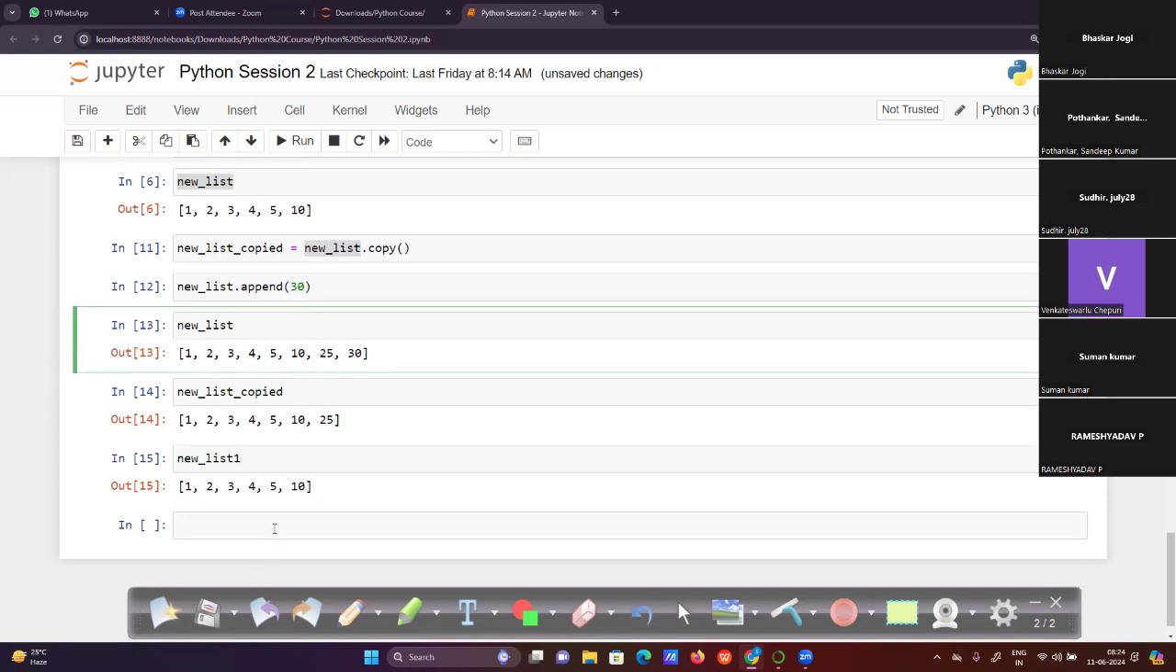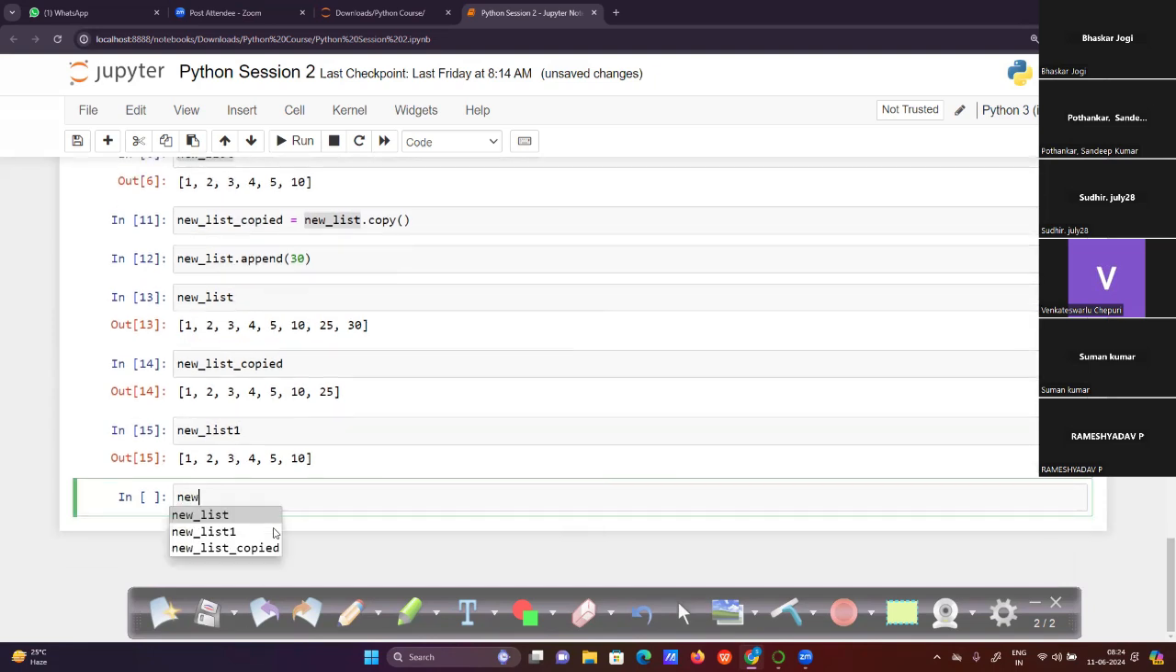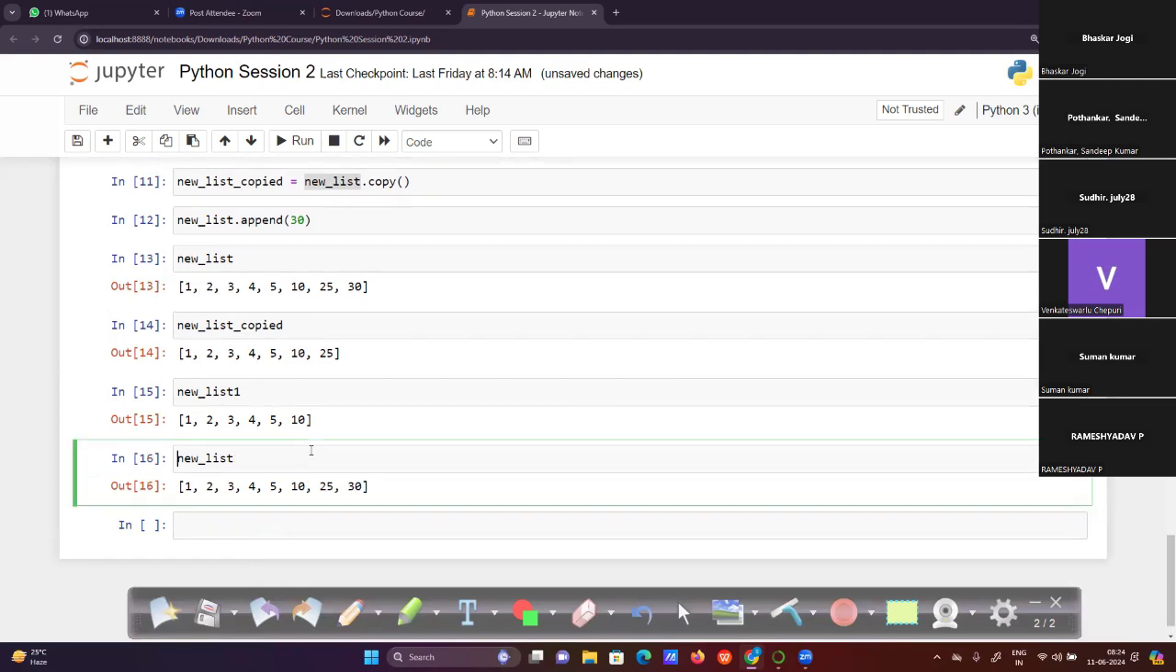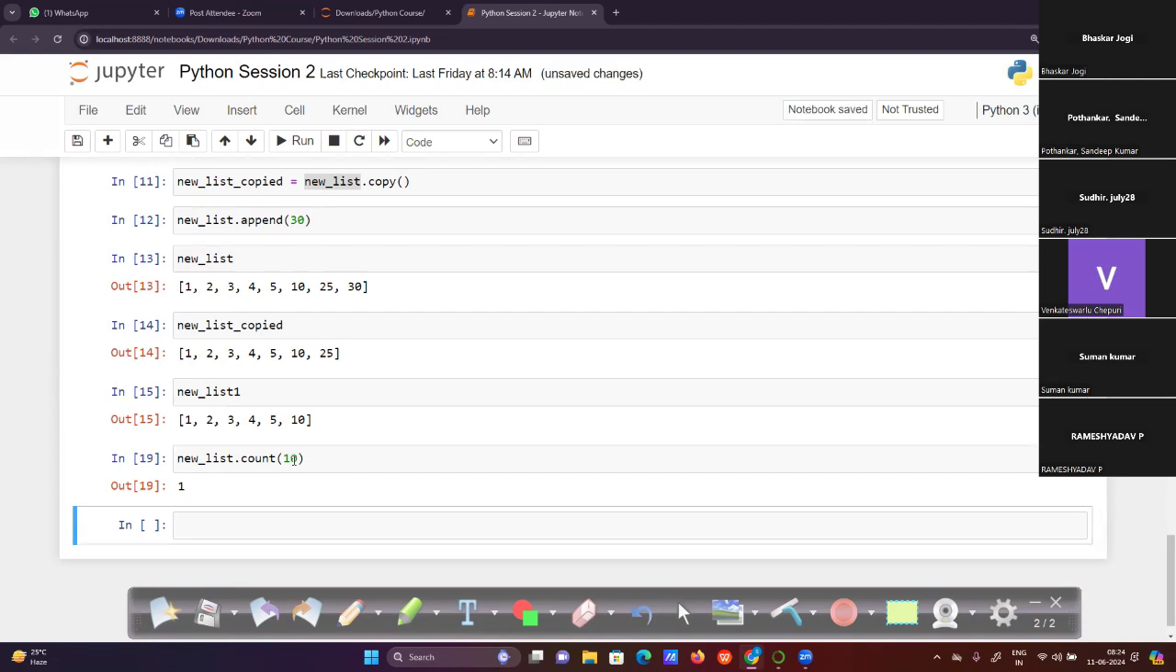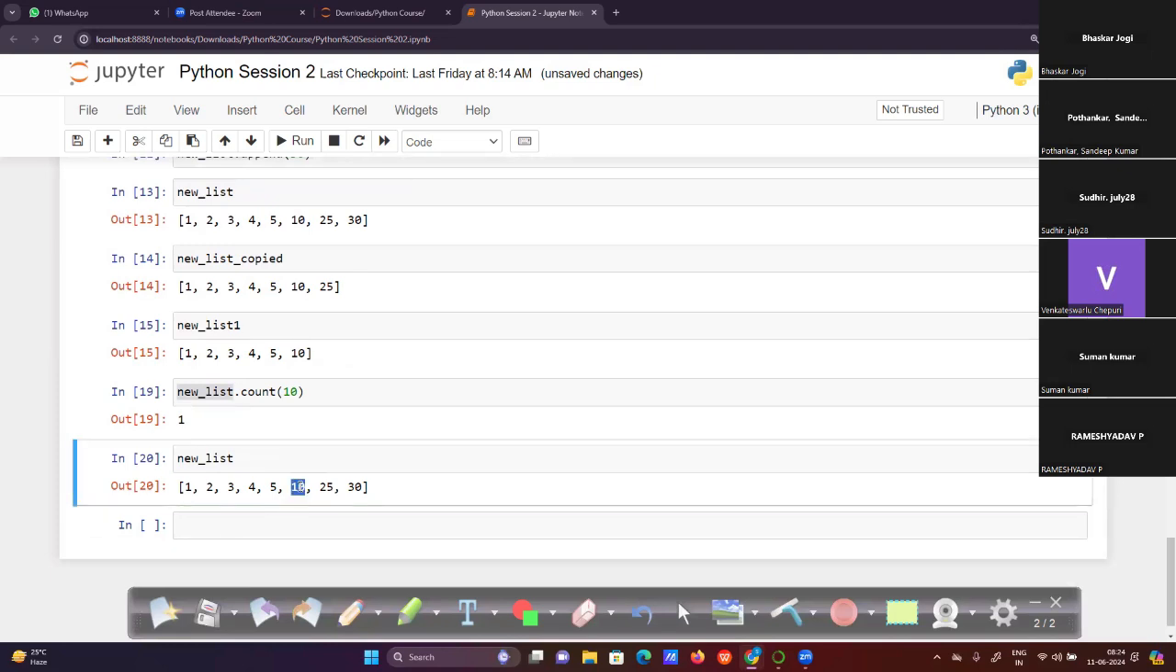Okay, and coming to the next methods, new list is created, 25, now I want to copy, that is done. Count will tell how many elements exist with that value. For example, this is the value I'm giving as the element value, like 2. It is not an index, it is a value. So it is 1. Now if I give 10, this is also 1, because in the new list 10 exists only one time.